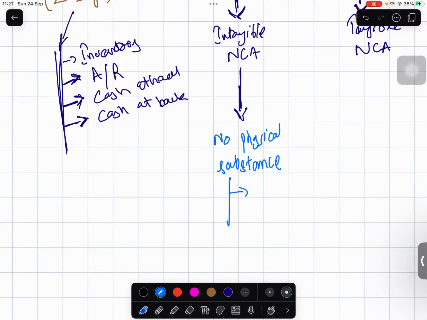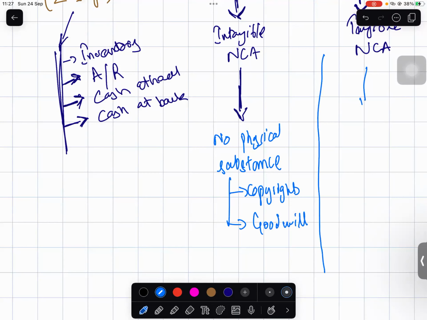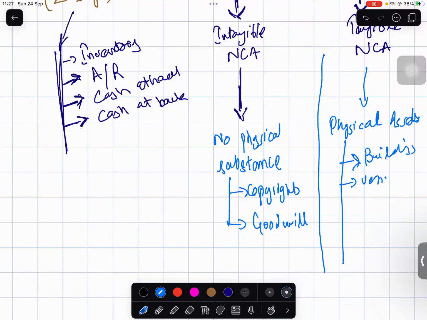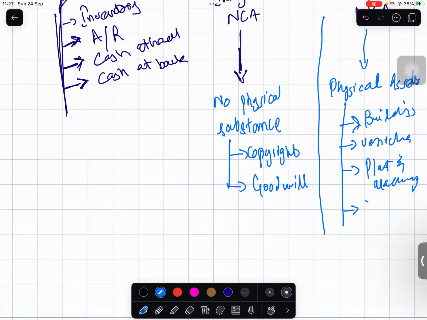Some examples may include copyrights or goodwill, etc. And tangible non-current assets are basically physical assets, and the examples will include all what we've done so far, like buildings, like vehicles, like plant and machinery, like equipment, and so on.